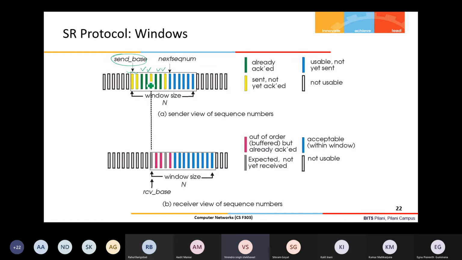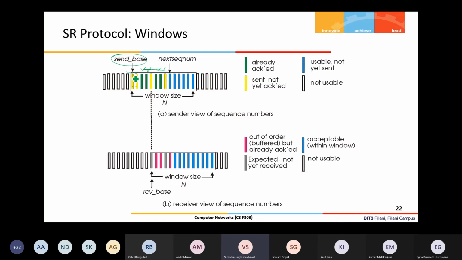Now both possibilities can be there. Either the acknowledgements of these two packets have been delayed, or the packet delivery itself is delayed, and due to the packet being delayed, the acknowledgement is delayed. That possibility is also there. Because in selective repeat the receiver buffers the out of order packets, the sender gets explicit acknowledgements for these sequence numbers, so they are marked green.